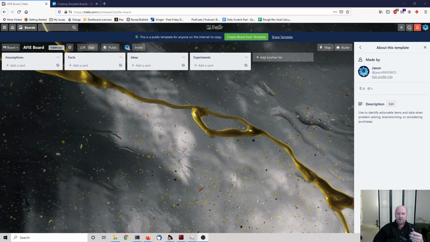Basically, you want to take your board and make four columns: one for assumptions, another for facts, another for ideas, and another one for experiments. At the top of your board, you want to write a very clear problem statement. Let me give you an example of how to apply this.